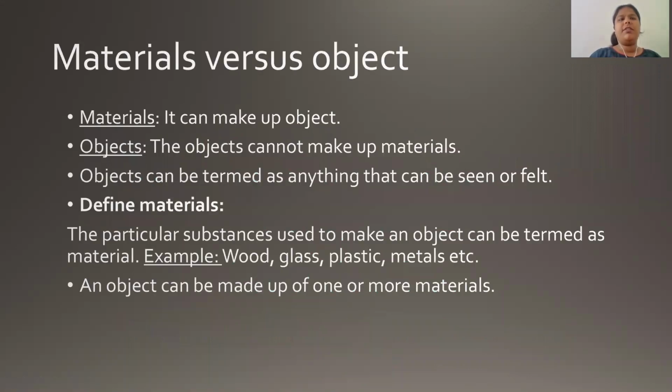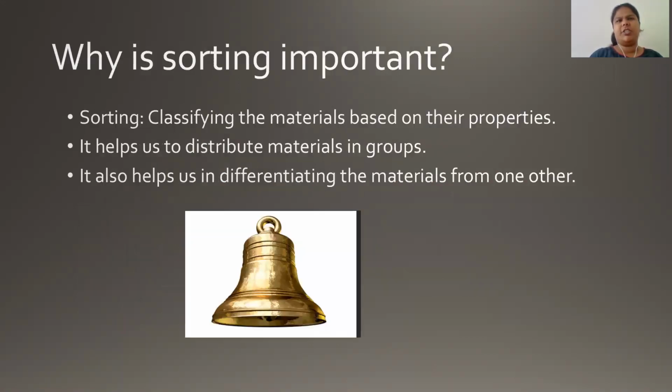So in this chapter, we studied what we mean by materials and what objects are. You already know that materials help in making up objects. The materials can make the object, but the object cannot make the material. So the definition of material is: a particular substance used to make an object can be termed as material. Now we saw that an object can be made of more than one material.